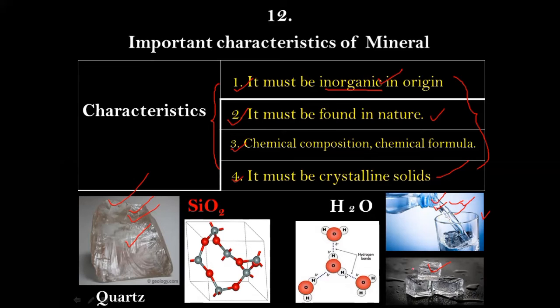Once this water turns into natural ice, then it is solid in character. So it also qualifies characteristic number 4. So as long as water remains a liquid, it is not a mineral. When it turns into a solid, that is ice, it can be considered a mineral. So you should not get confused whether to call water and ice a mineral or not. So these are the 4 most important characteristics for calling any object a mineral.